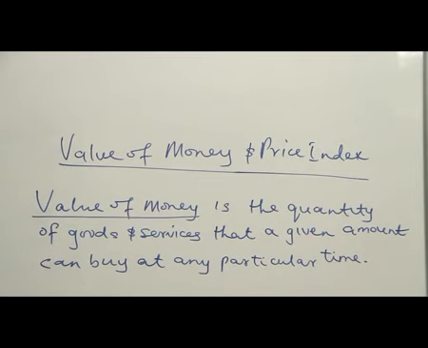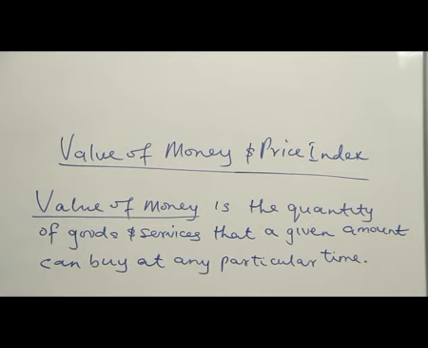We want to look at value of money and price index. What do I mean by value of money? Value of money is the quantity of goods and services that a given amount can buy at any particular time. When you have a certain amount of money, the next question is how many goods and services can you acquire with this given amount in a particular period of time. Assuming you have 100,000 naira, how many goods and services can you acquire with this? The price level will tell us if you will be able to acquire that quantity or not.